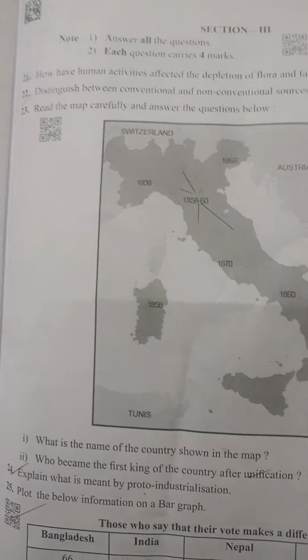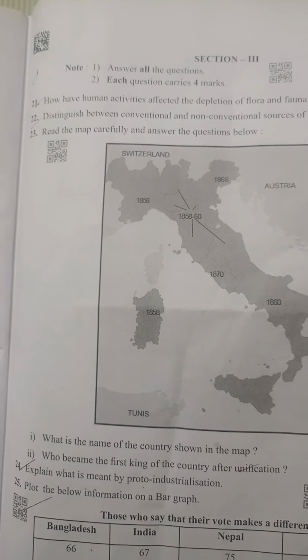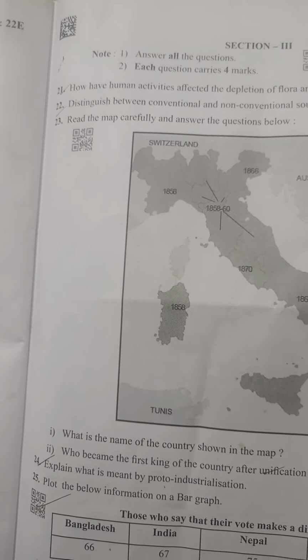Often they are cheap, but the cost increases as resources become scarce. Now we will discuss the non-conventional sources. These are newer, renewable, and more environmentally friendly. For example, solar energy, tidal energy, etc.